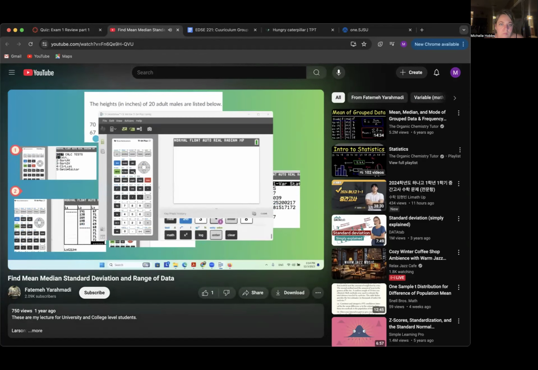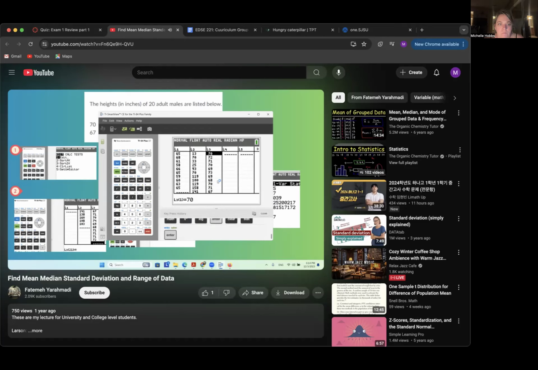Very good. As usual, we go to Stat, Edit. Everything is entered in L3. Go back to Stat, Calc. I'm using my arrow key to go to Calc and then enter one variable statistics. Make sure it is L3. Again, if it's a different column, you use second 3 to change it to the new column. Do the calculation. As you can see, X bar is 70.35. S sub X is 1.7252. Sigma sub X, which is the population standard deviation, is 1.68.